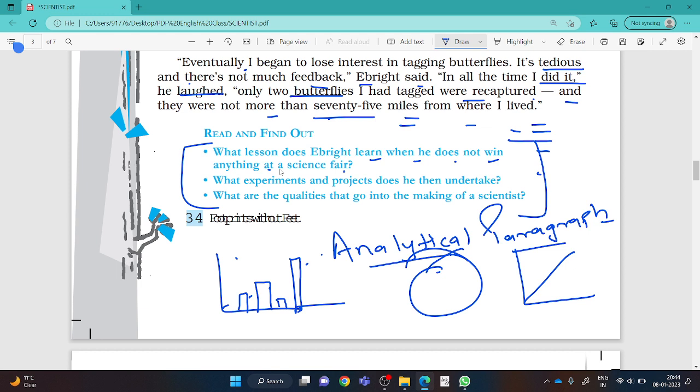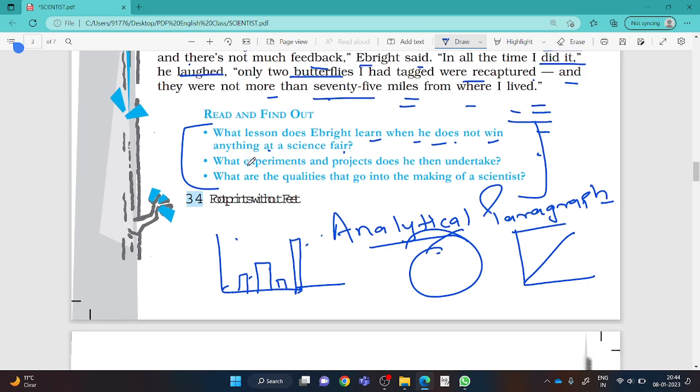Actually, Richard Ebright, at first, lost a science exhibition when it was held in his regional area. But from there, he learned that if you really want to win any game, any science fair, any project, you will have to show your practical thinking and practical reasoning, not any figure or portrait you will have to display.